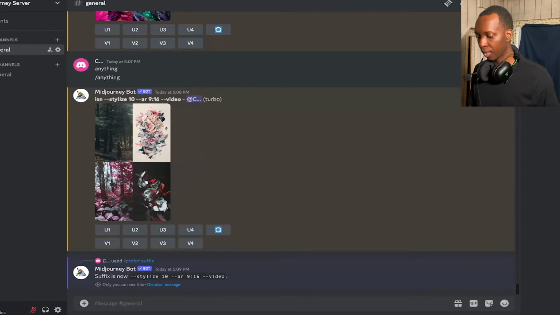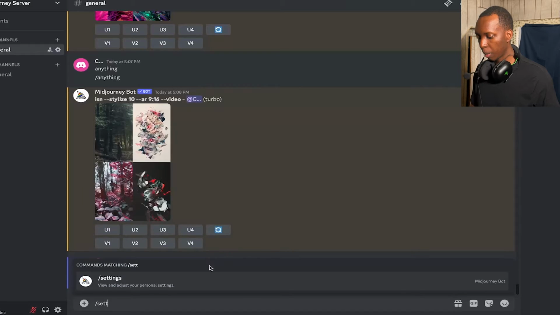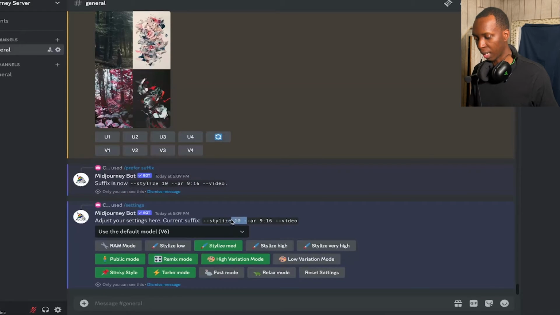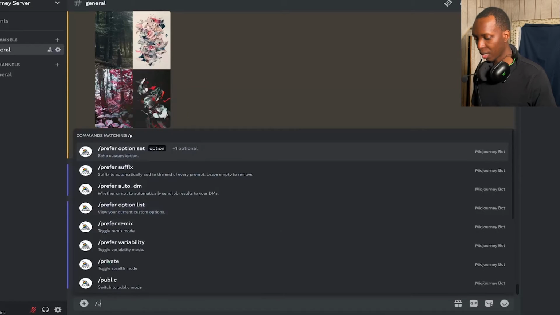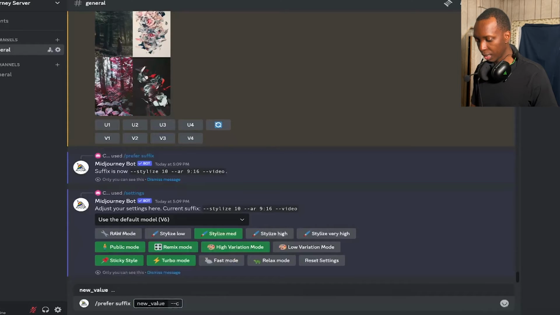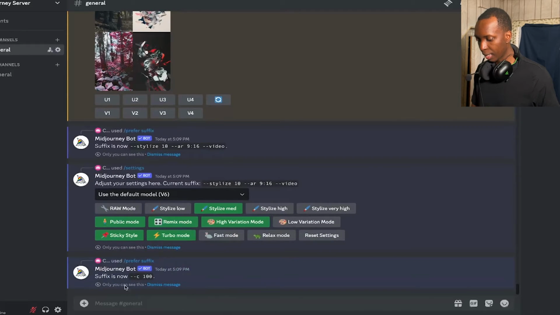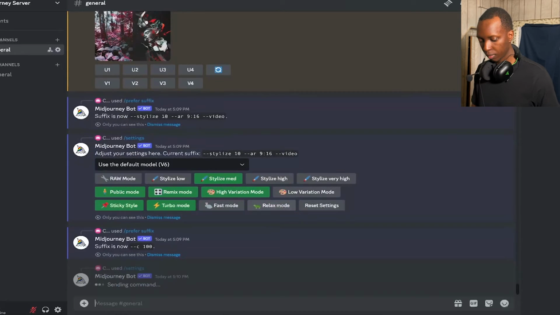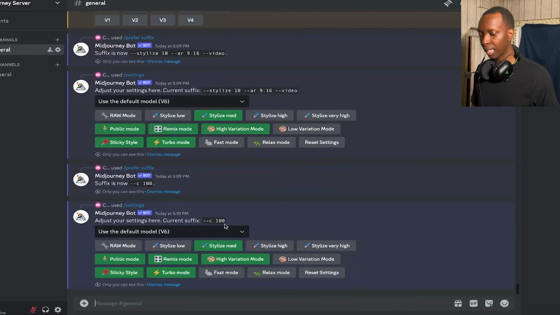And then once you have this suffix, you can literally always check it by looking at settings. Well, you'll know every time you make a command, but I'm just saying in the settings, you'll see the current suffix right here. And no, you can't edit it from here. You would have to go back into that /prefer suffix to just make it a new value. So let's make it --C 100, right? You could just do it like that. Now that's the new suffix, and you can go back into settings and you'll see that that is now the new suffix.